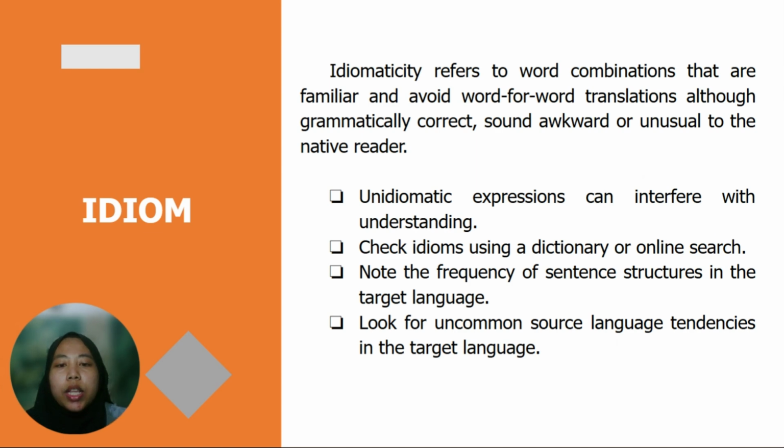Idiomaticity in translation. Unidiomatic expressions can interfere with understanding. Check idiom using a dictionary or online search. The third, note the frequency of sentence structure in the target language. And the last, look for uncommon source language tendencies in the target language.